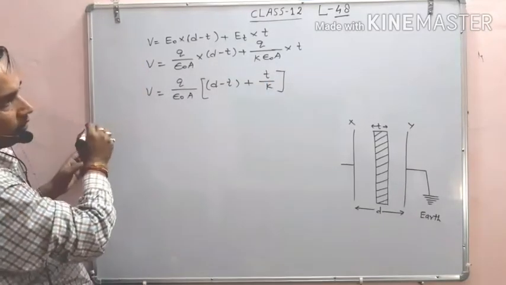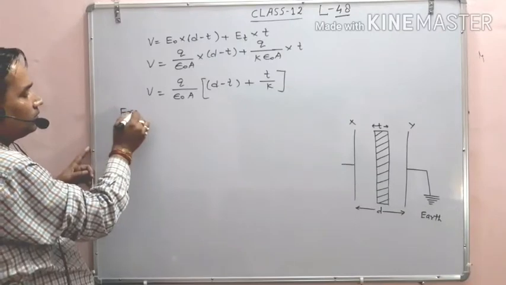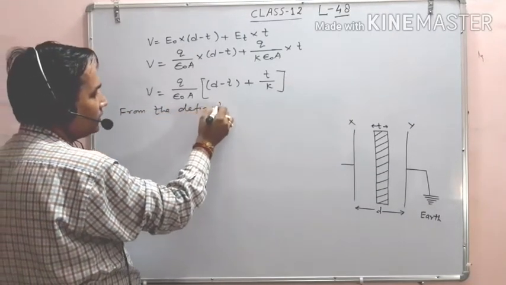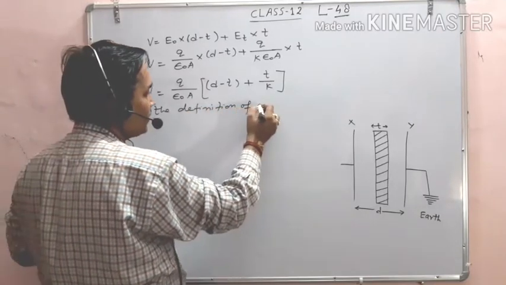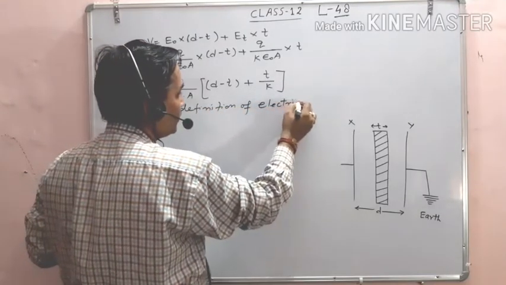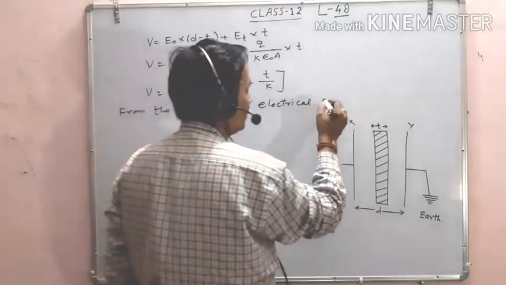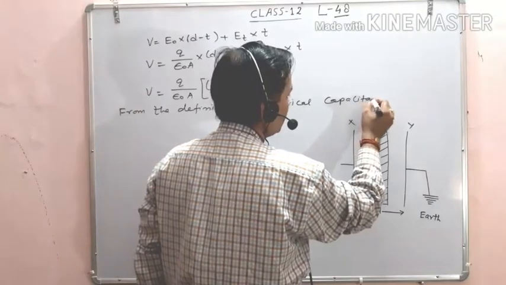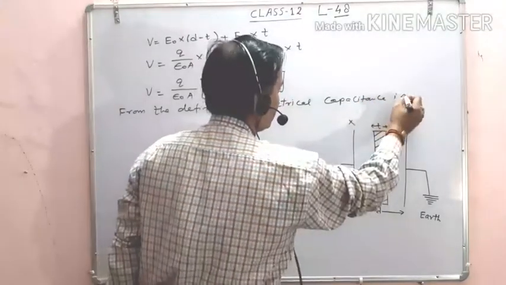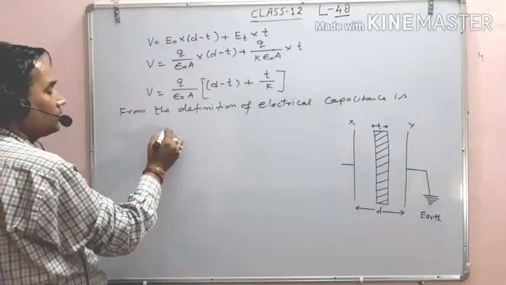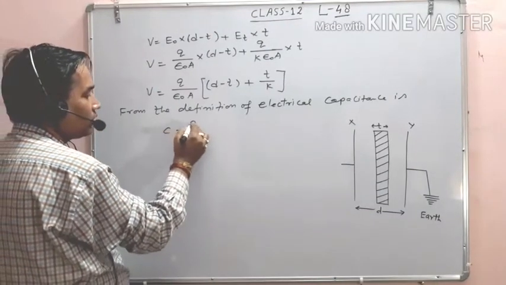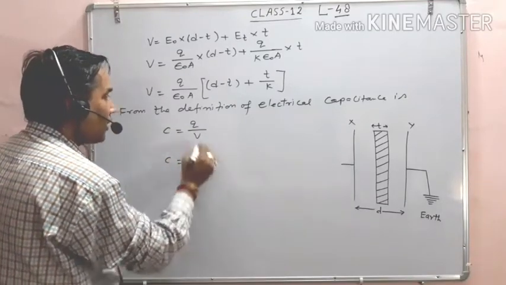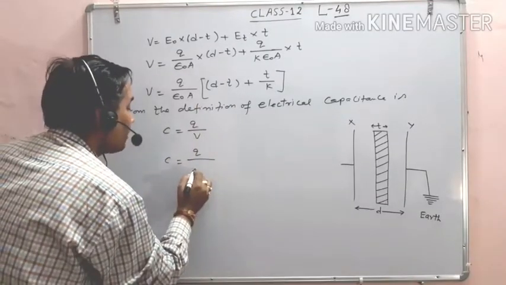Suppose from the definition of electrical capacitance, C is equal to Q upon V. So now C is equal to Q upon V, value of V is given above.